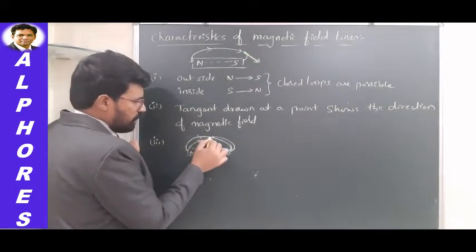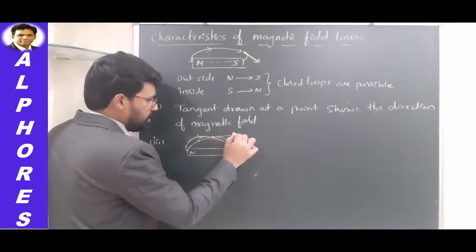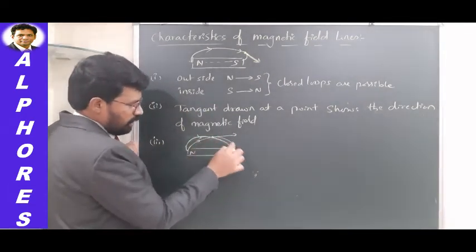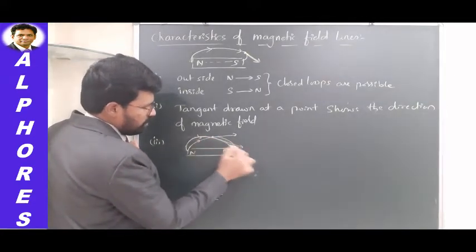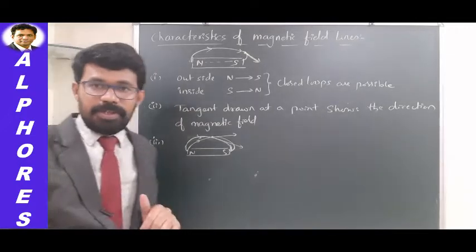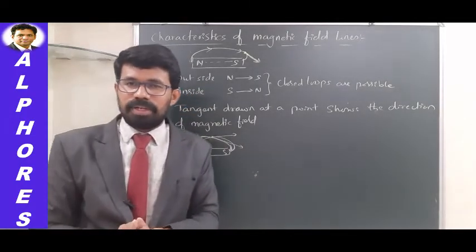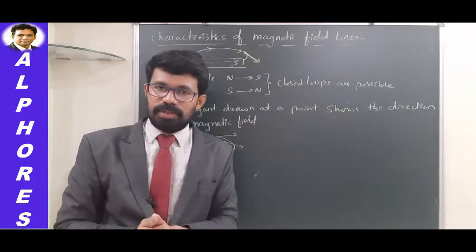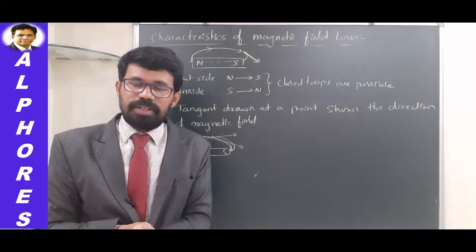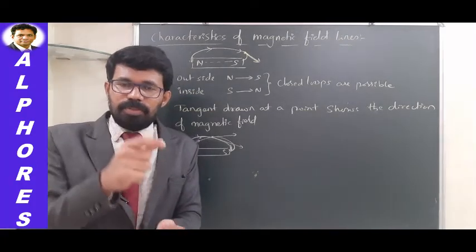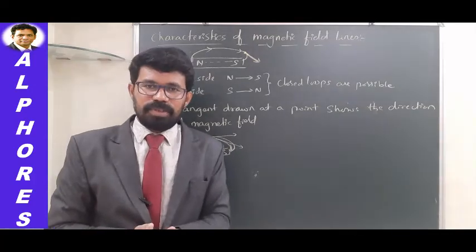It was mentioned that you need to draw a tangent. So corresponding to this magnetic field line, this is the direction. Corresponding to this magnetic field line, this is the direction. Now the question is, is it possible to have magnetic field at a given point in two different directions? No, that is not possible. It doesn't matter how many field lines are there. At a given point, the total magnetic field will be in a particular direction.